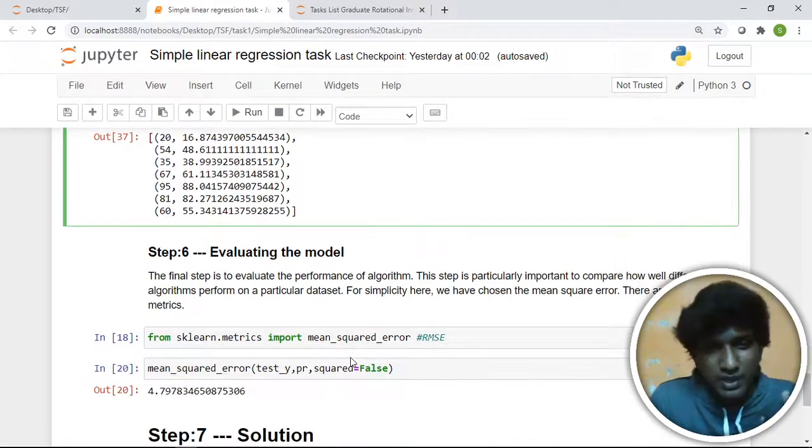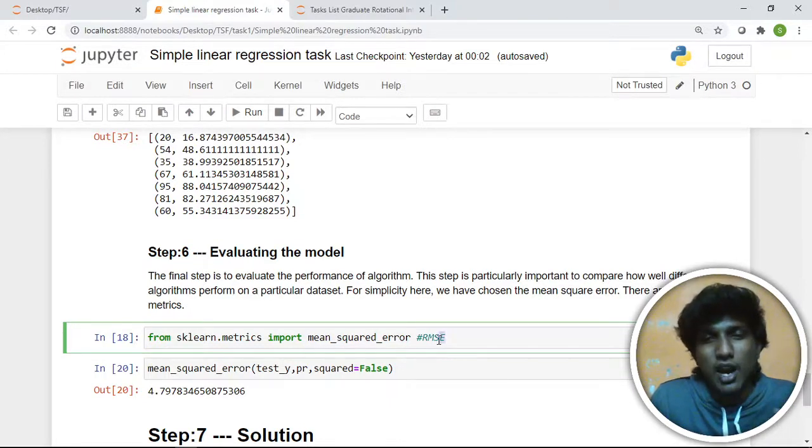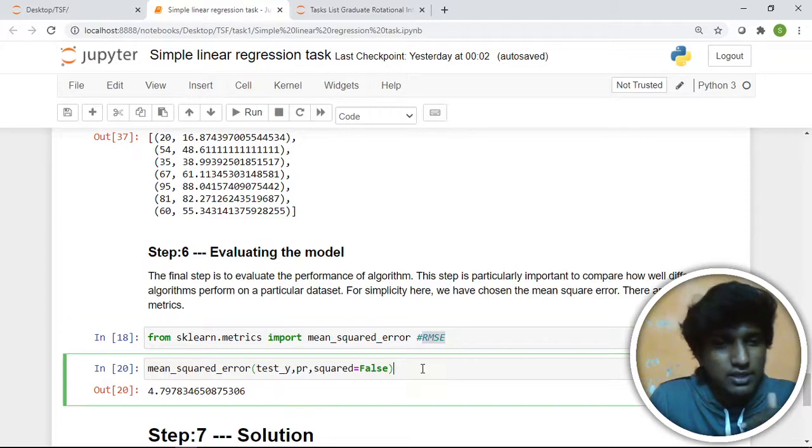Okay, let's do it. We call sklearn metrics, and from that we call mean squared error. That is generally called RMSE, root mean squared error. This is the code to find the root mean squared error. We call mean squared error with the actual data, test Y, and the predicted value, and then squared equals False.